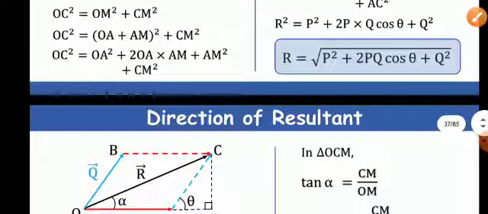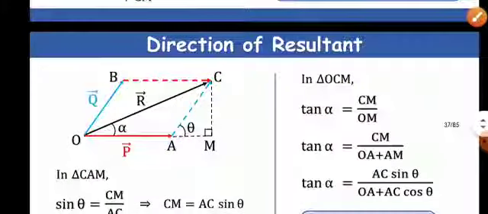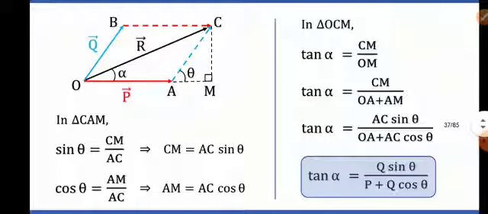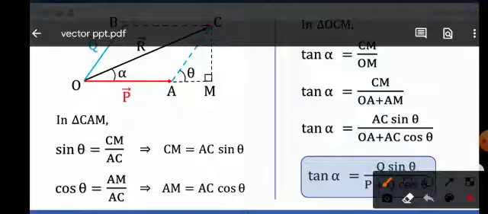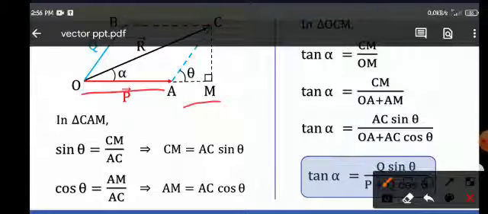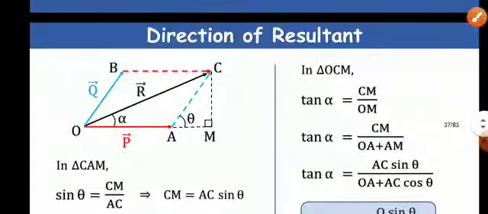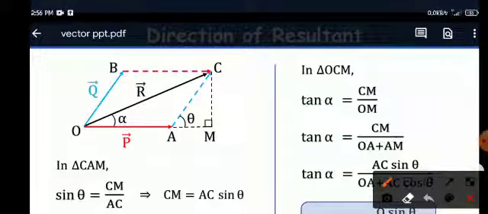Now for direction, let us write tan alpha. Then tan alpha is equal to CM by OM, and OM can be represented as OA plus AM. Now in triangle ACM, sin theta is equal to CM by AC.